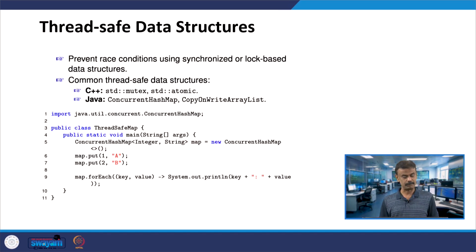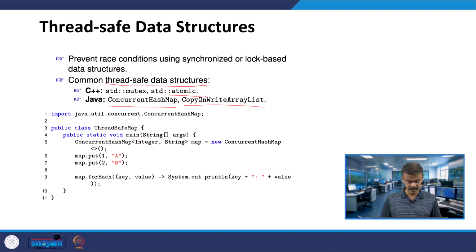Let us see the next concept, thread safe data structures. To prevent race conditions, we have already seen mutex. Now using synchronized or lock based data structures, we are going to see how this works. You call these thread safe data structures. In C++, among the common thread safe data structures, we have already seen mutex. Apart from mutex, we can also see atomic, and in Java, ConcurrentHashMap and CopyOnWriteArrayList. These are all the synchronized or lock based data structures, the common thread safe data structures.